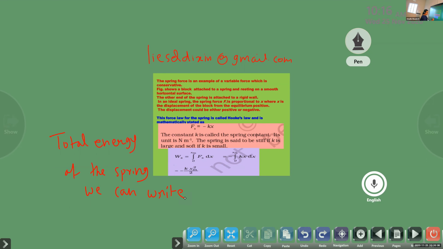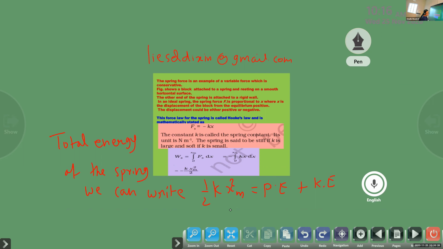We can write half kx squared, that is kx squared by 2, equal to potential energy plus kinetic energy. Potential energy of the spring plus kinetic energy of the spring.